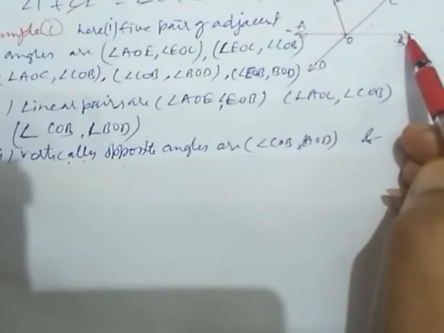Now vertically opposite angles. Here these two lines are intersecting.